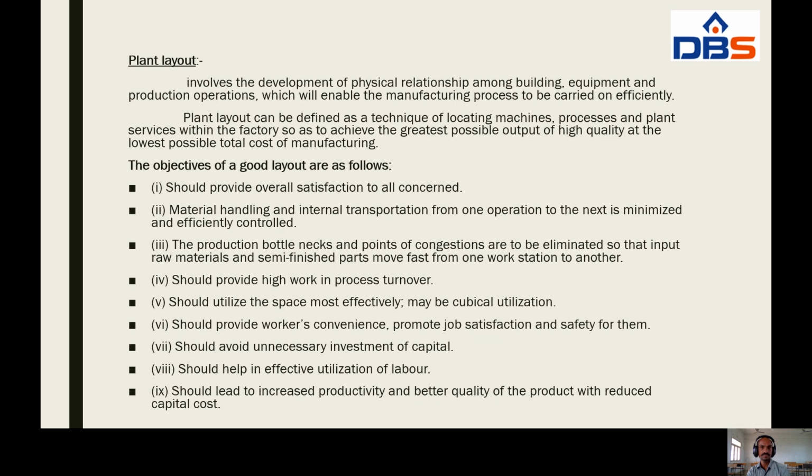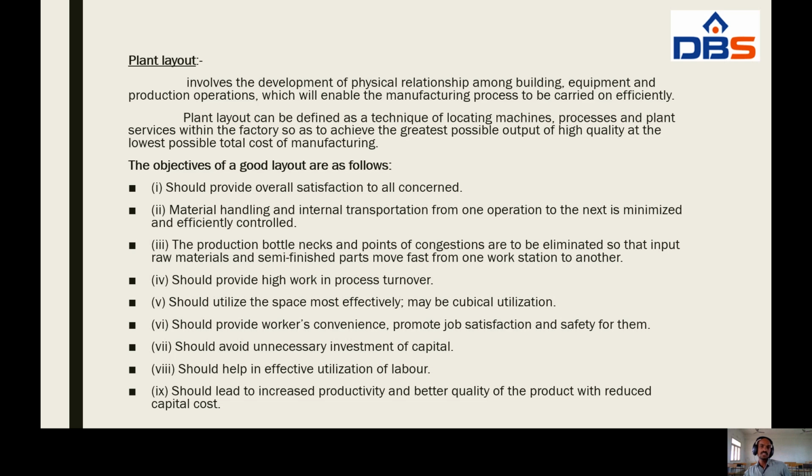And the next topic is plant layout. Here, what is the meaning of plant layout?